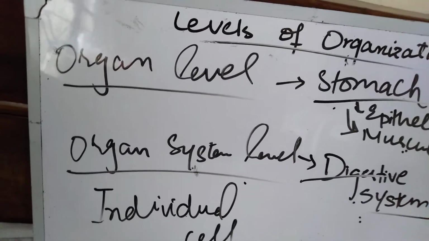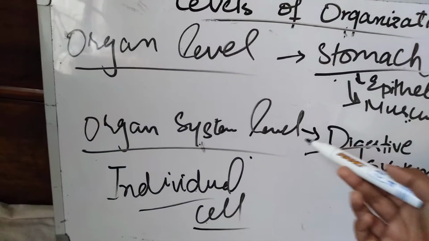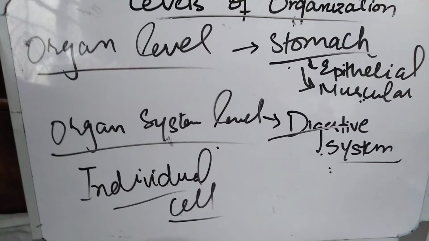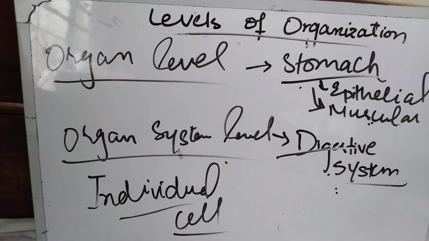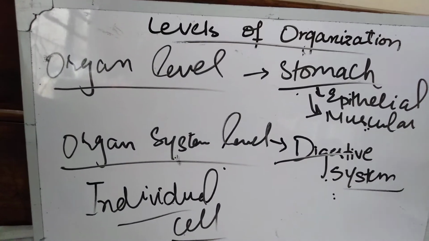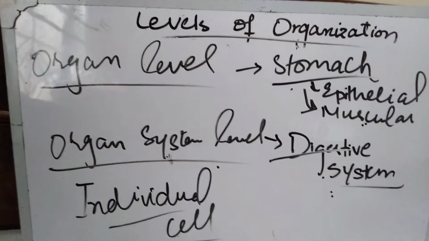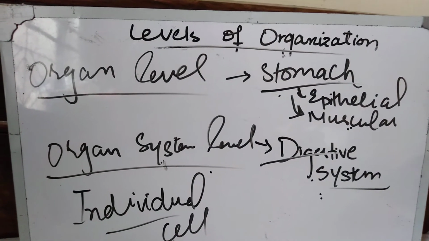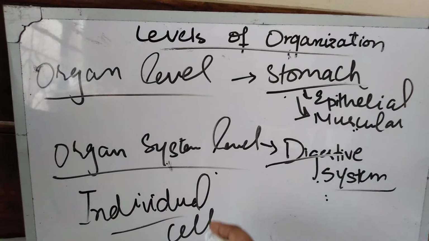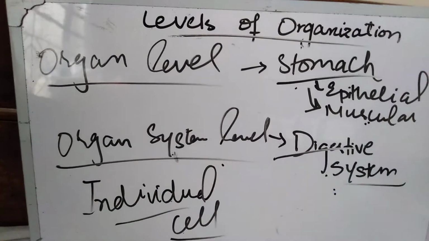After this, we will move towards the individual level. When many organ systems combine together, they will form an individual level. Different organ systems are organized, they will form an individual. In organisms, various organs and organ systems are organized in such a way that all functions, all processes and all activities will be well coordinated.